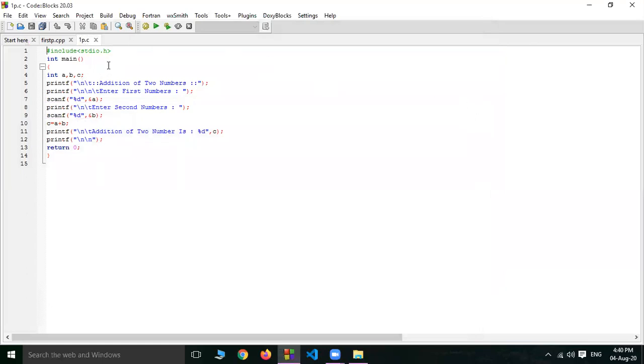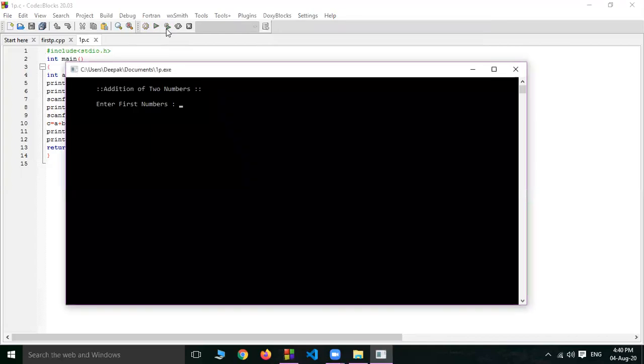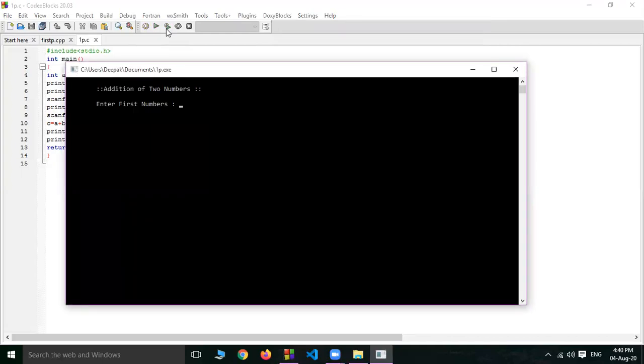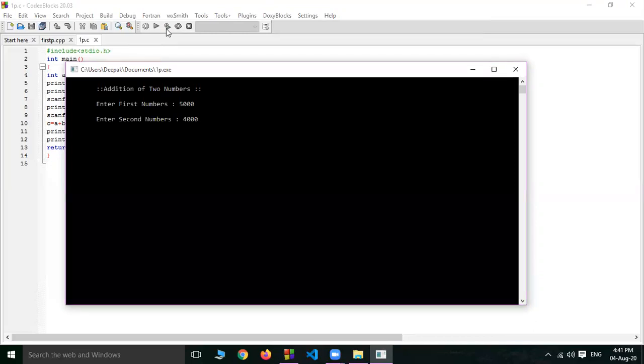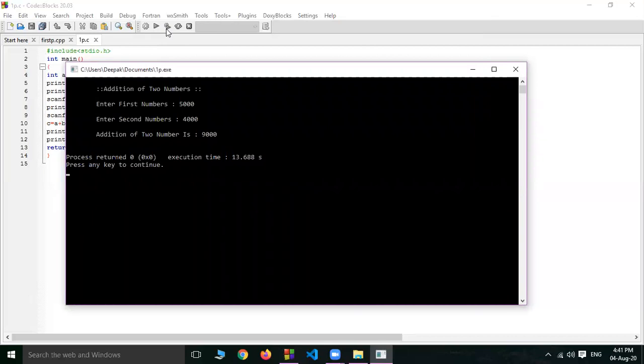This is your source code. You can convert this source code into object code with the help of preprocessor, compiler, and linker, and then the linker will load the executable file to the CPU. And after loading to the CPU, this screen will be displayed to you, and now you can give the input to the CPU. Enter the first number, then we have to give 5,000, second number 4,000, and then the CPU will add these two numbers and give you the result as 9,000.